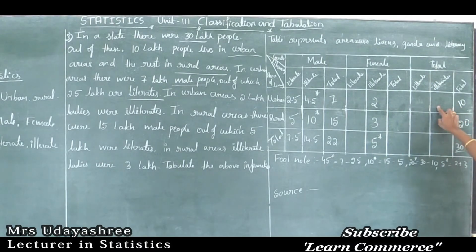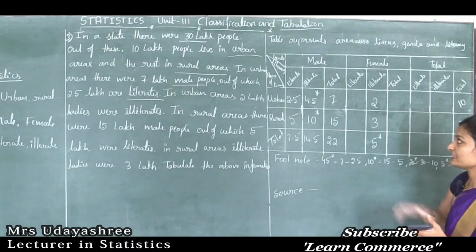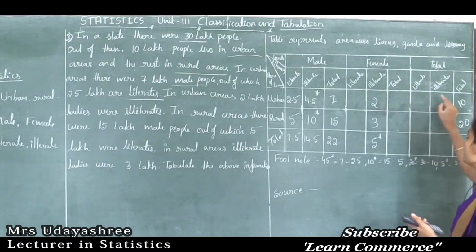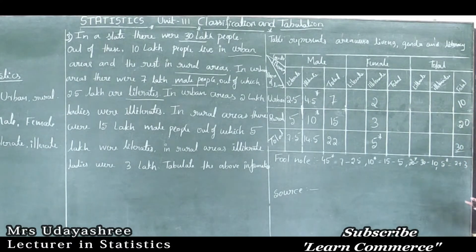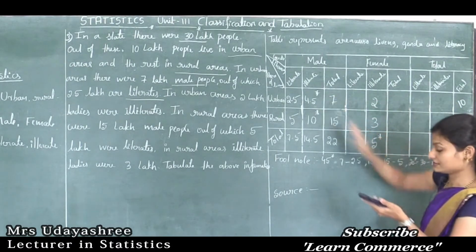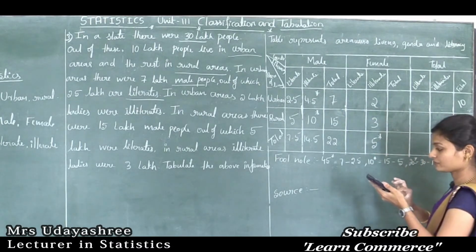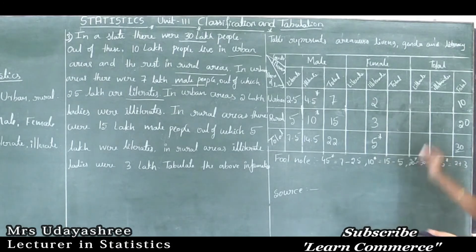So how to calculate this one? If I add male illiterate population in urban plus female illiterate population in urban, then I will get the total illiterate population in urban. So this is 4.5 plus 2, that is 6.5.